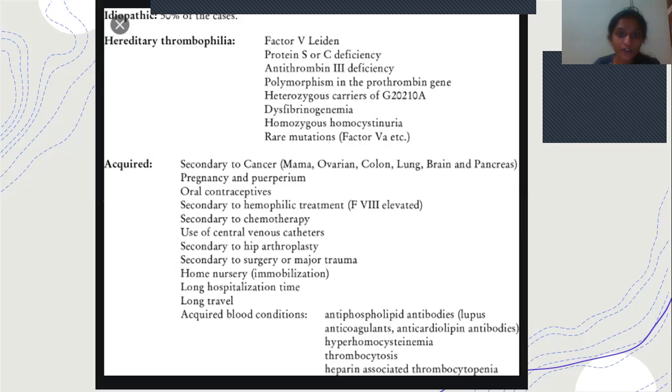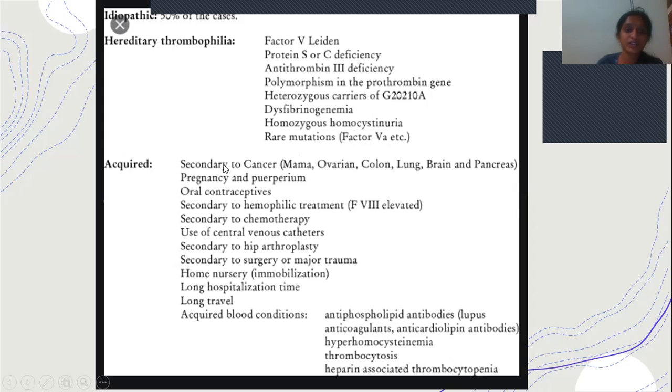And then hereditary thrombophilia, where there are hereditary or genetic changes in the clotting system or clotting factors, like factor V Leiden, protein S or C deficiency, antithrombin 3 deficiency, polymorphism in this, dysfibrinogenemia, homozygous homocystinuria, rare mutation. So these are the hereditary conditions.